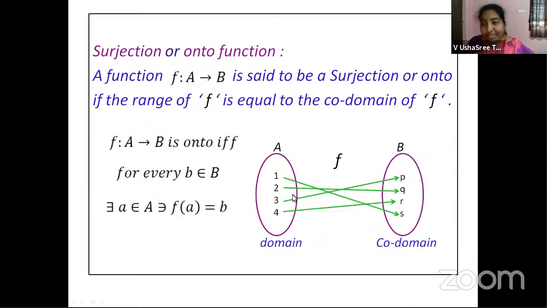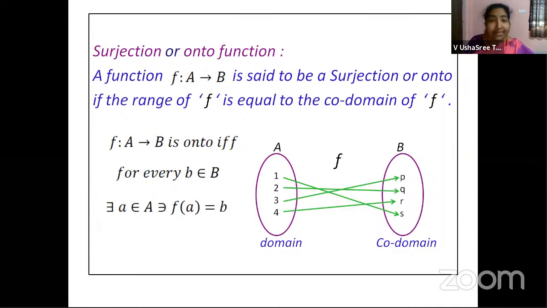If we change the direction of that belongs to, this stands for such that. Okay, I want you to get acquainted with the symbols also. That's the reason why I have made use of the symbols. There exists a belongs to A such that f of a is equal to b. I think the symbols are clear to you now.